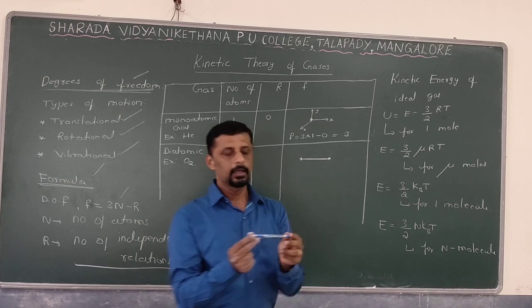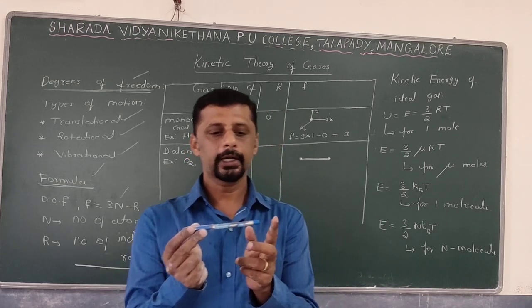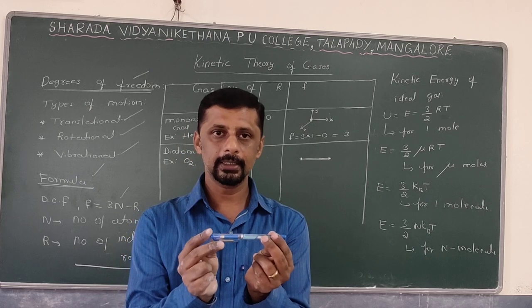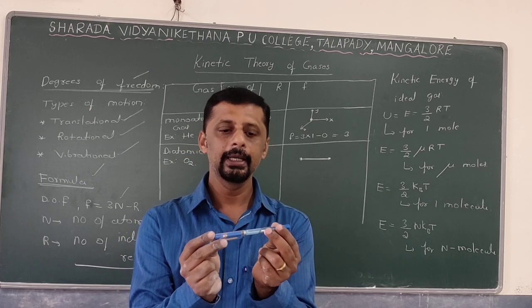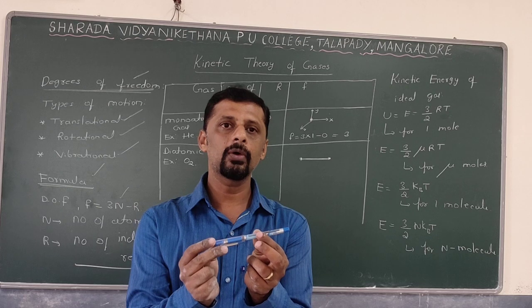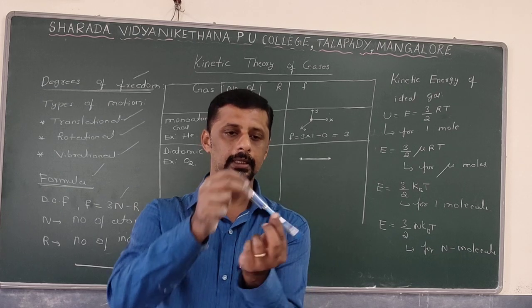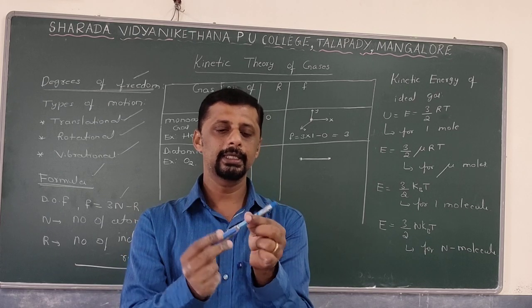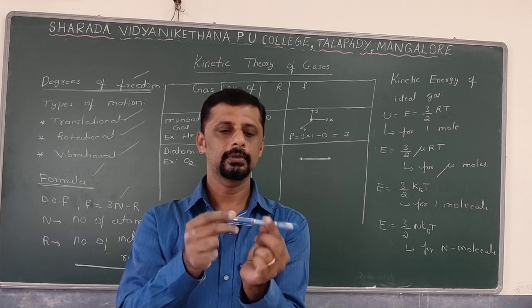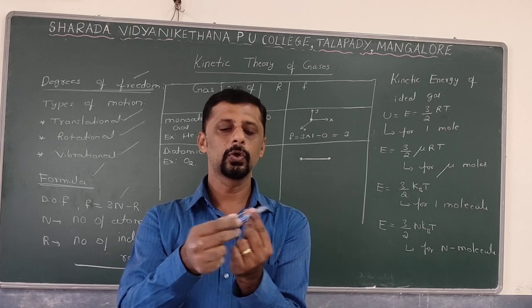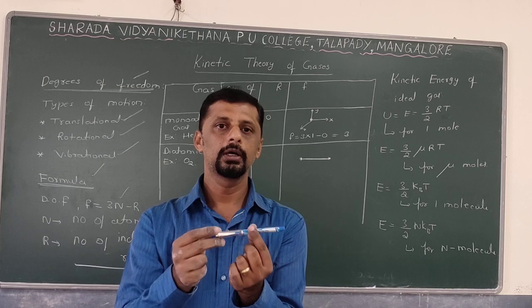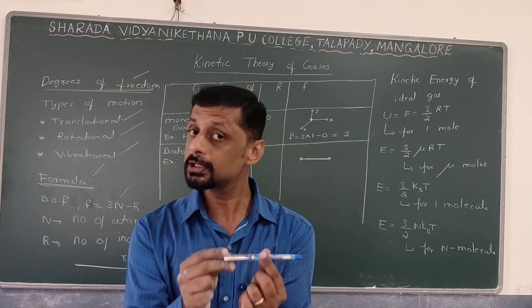For example, if you consider one oxygen atom at this end and another oxygen atom at this end, these 2 atoms can have rotational motion like this, or like this also. So 2 degrees of freedom are required to designate the rotational motion.